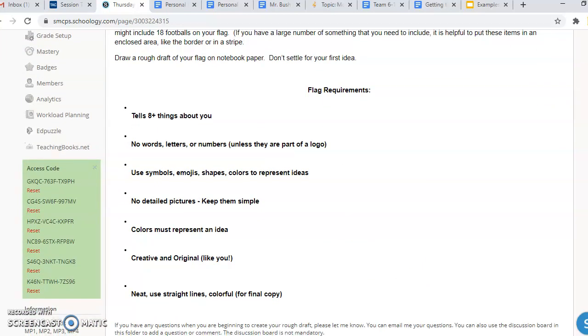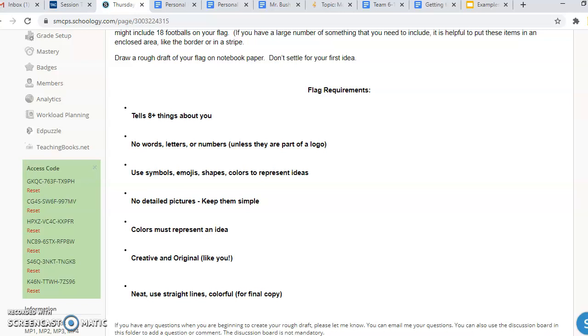On Wednesday, we also went over some of the required expectations, that it needs to have 8 things on your flag. There shouldn't be words, letters, or numbers unless they're part of a logo. You should have symbols, emojis, shapes, and or colors to represent ideas, and keep your details very simple and easy to read. If you use a color, it must represent an idea, and these projects should be creative and original to you. Use neat, straight, colorful lines when you go to your final copy.